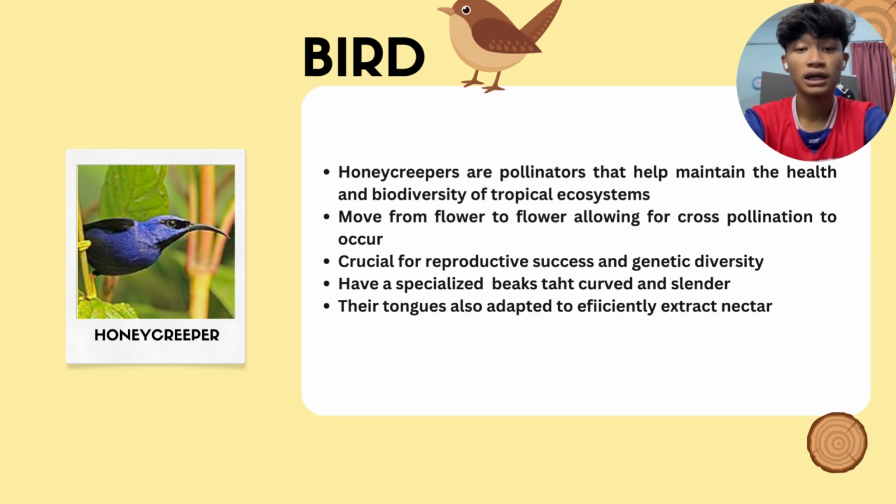Last but not least, honeycreepers. Honeycreepers are important pollinators that help maintain the health and biodiversity of tropical ecosystems. When they move from flower to flower, honeycreepers transfer the pollen they have picked up to the stigma of a new flower. This cross-pollination is crucial for the reproductive success of many flowering plants. Honeycreepers also have specialized beaks that are often curved and slender, perfect for accessing nectar deep within the flower.